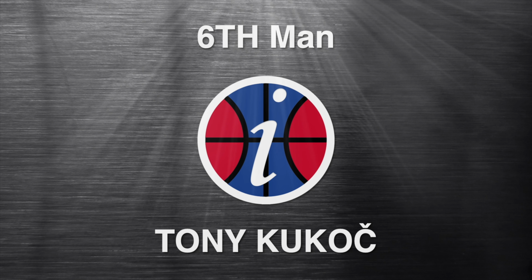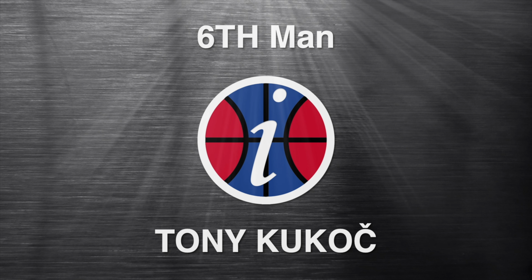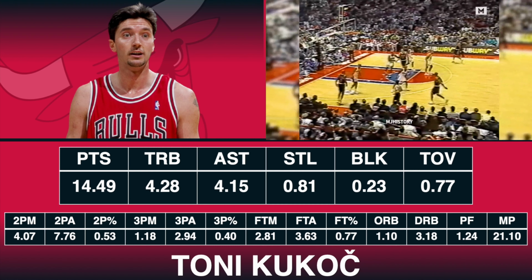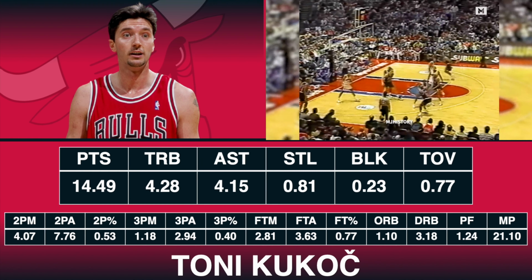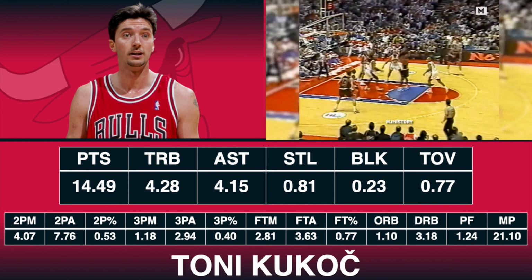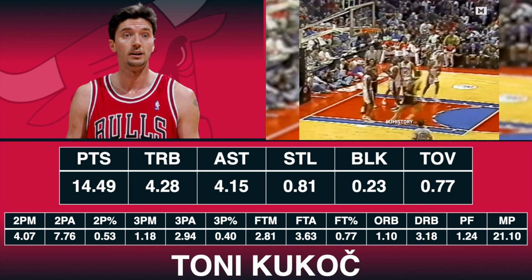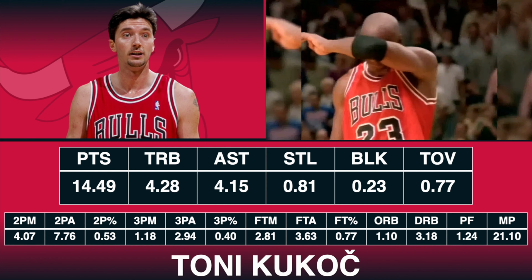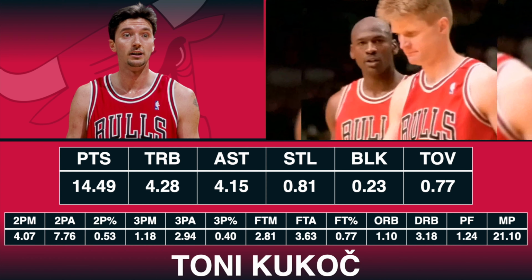Okay, the sixth man of the year. This award goes to Tony Kukoc, who off the bench had some pretty decent numbers for the 1996 Chicago Bulls. He would average about 15 points per game, 4.28 total rebounds, 4 assists, 0.81 steals, 0.23 blocks, and only 0.7 turnovers.